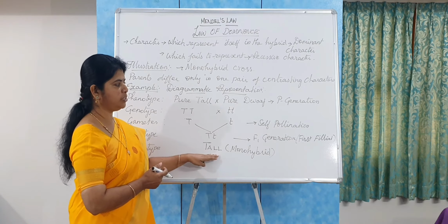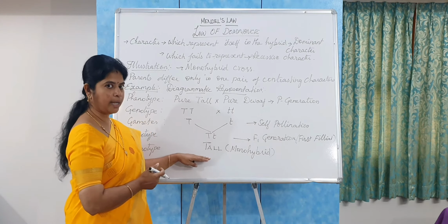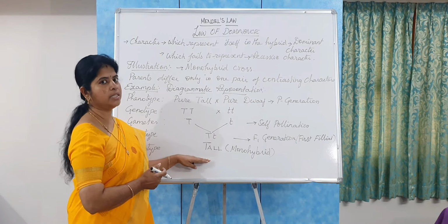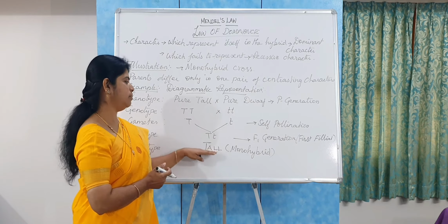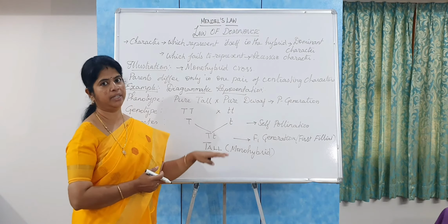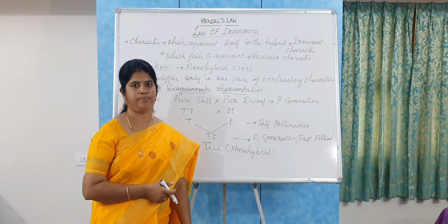So this F1 generation, or the first filial generation, is called the hybrid, and all these plants were tall. So Mendel concluded the tall is the dominant character, and the dwarf is the recessive character.